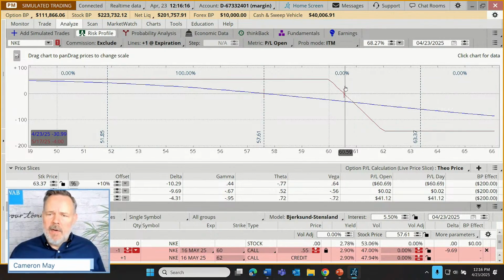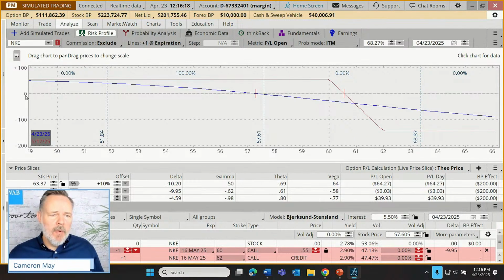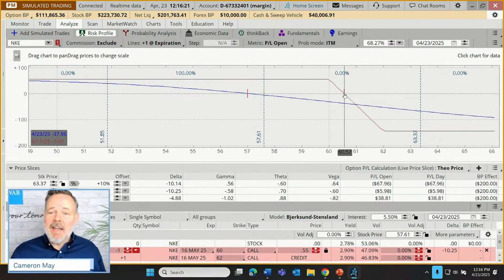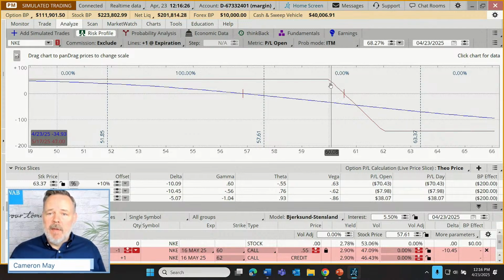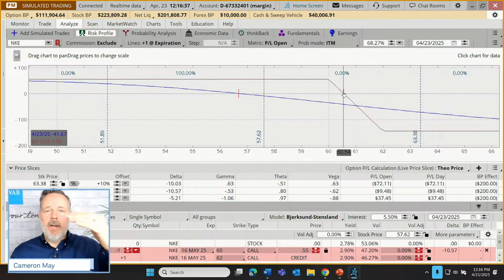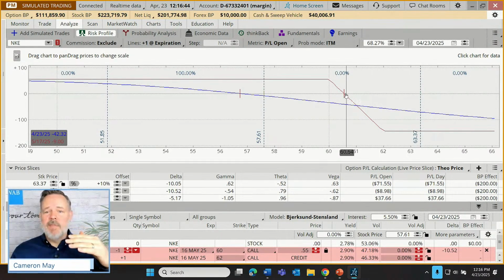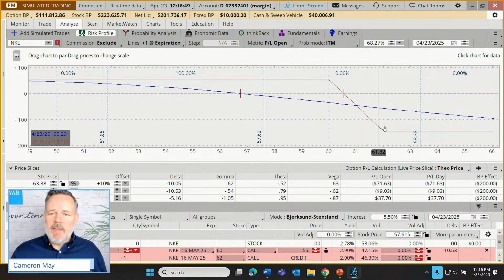Now there's another line right here intersecting with 0. That's the break-even point at expiration for our trade. Notice that's coming up 55 cents short of max gain. If I put that right at the break-even, that's at $60.55. That is 55 cents above our lower strike. It's a bearish trade. We prefer to be below that lower strike. 55 cents above means we haven't accomplished our maximum gain. We've actually broken even. So that's what this line represents.